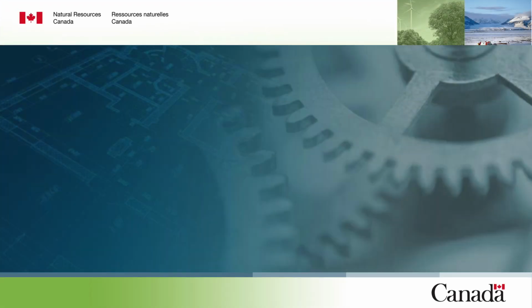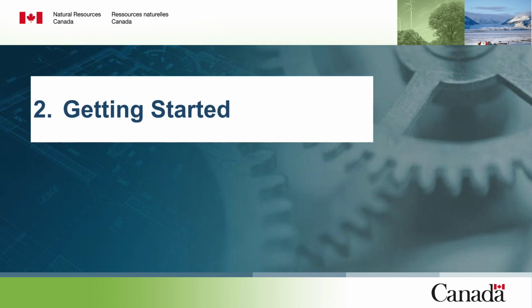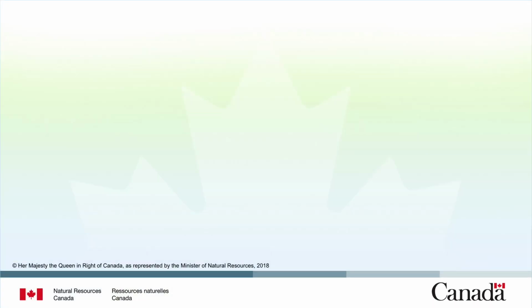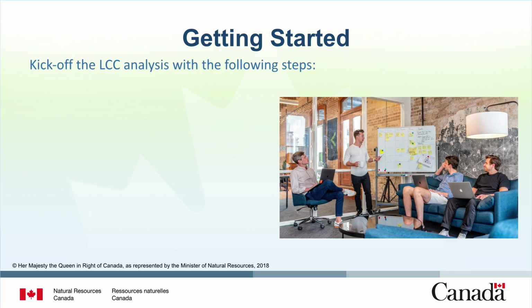We have finished Module 1 and will move to Module 2, Getting Started. In the first module, we learned about the principles and requirements of life cycle costing. In this module, we will discuss how to get started with the life cycle costing analysis process. The best way to kick off the life cycle costing analysis is to take time to identify and organize basic project information. Each of the following steps is critical to ensure success.